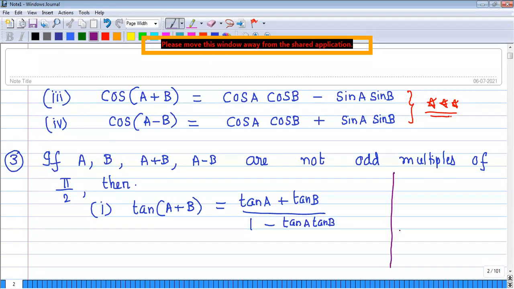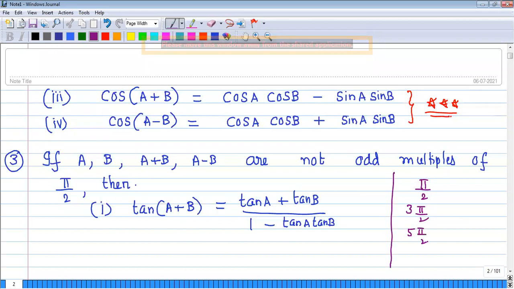I will tell you. It should not be pi by 2, it should not be 3 pi by 2. Pi by 2 means 90 degrees. 3 pi by 2, 5 pi by 2, 7 pi by 2, and 9 pi by 2, that means odd multiples of pi by 2. It should not be. Then only it is defined. Otherwise, tan of A plus B is not defined.